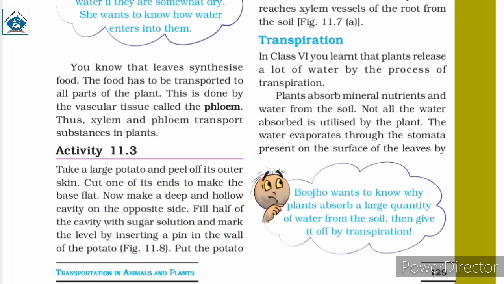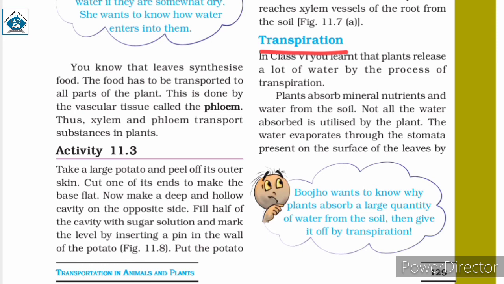So in this paragraph, we read about transpiration. Sometimes not all the water that plants absorb is used by them. Hence, they need to get rid of the excess water. This loss of water in plants takes place through the process of transpiration, in which the water evaporates into the atmosphere through the stomata present on the leaves. Stomata are tiny pores present on the leaves that allow the movement of gases and water through them.